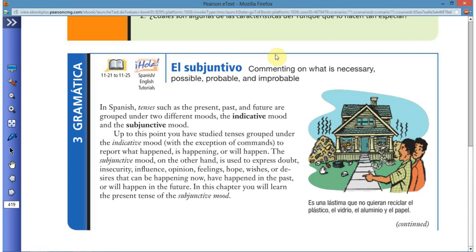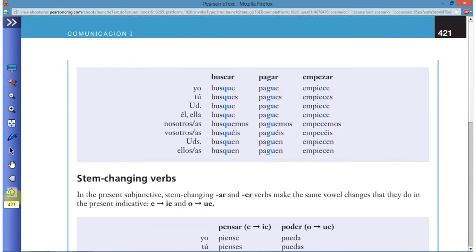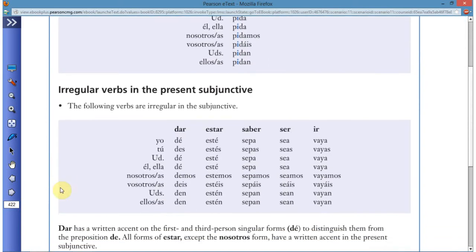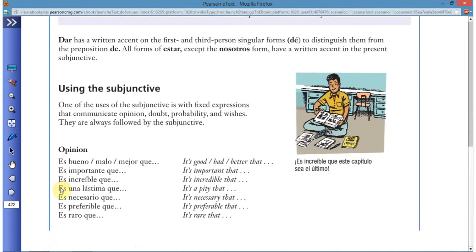Subjuntivo. We're going to learn a special tense that's used for commenting on what is necessary, possible, probable, and improbable. Before we look at how to form it, let's look at when we're going to use it. Actually, you're only going to learn a small part of when to use it, and when you take 2 or 3, you'll learn a lot more. In this chapter, you're only going to learn about how to use the subjunctive with certain fixed expressions.